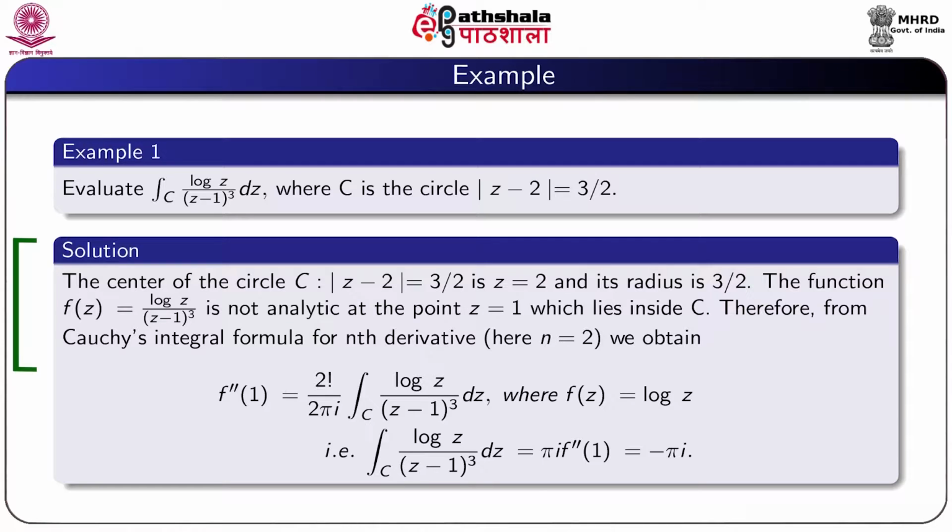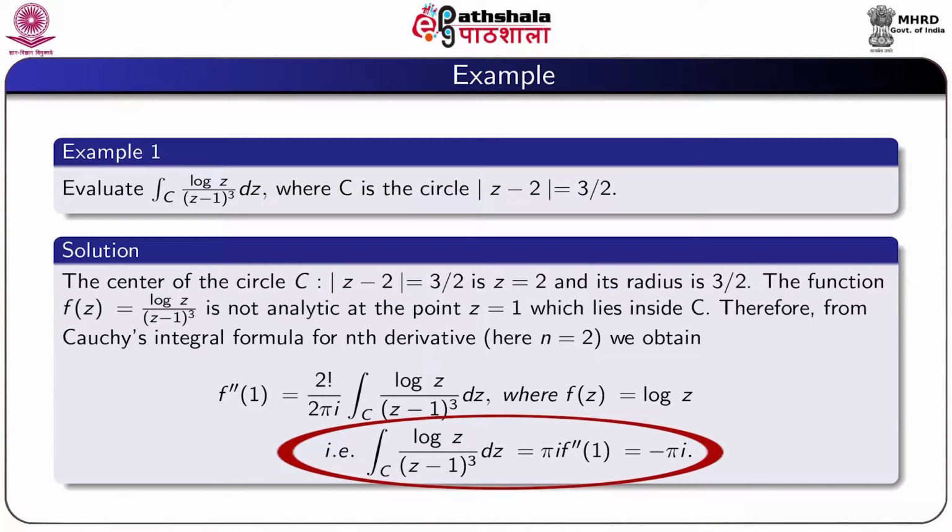Therefore, from Cauchy integral formula for nth derivative, here we take n equal to 2, we obtain f double dash 1 equal to factorial 2 by 2 pi i integral over C log z by (z minus 1) whole cube dz. That is, we obtain integral over C log z by (z minus 1) whole cube dz is equal to pi i into f double dash 1, and that is equal to minus pi i.